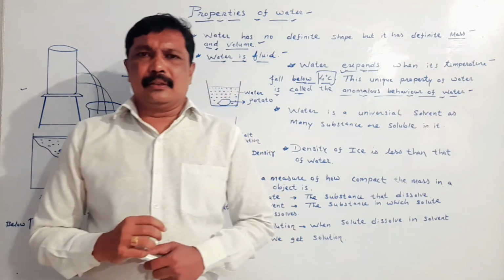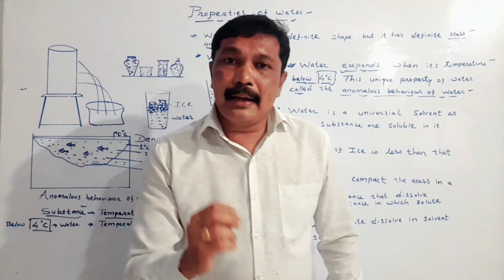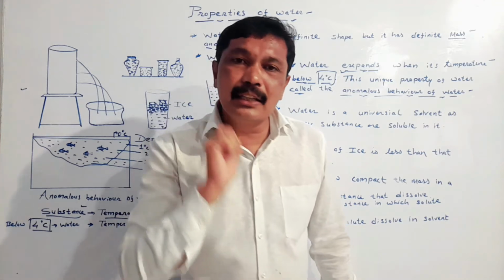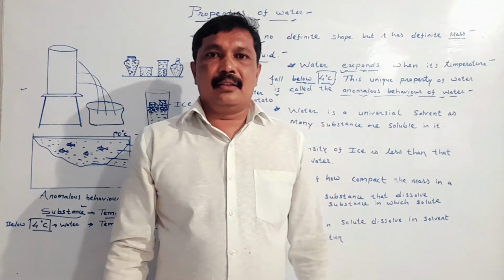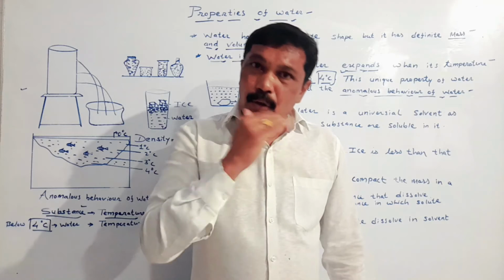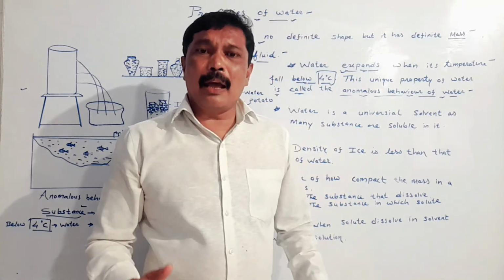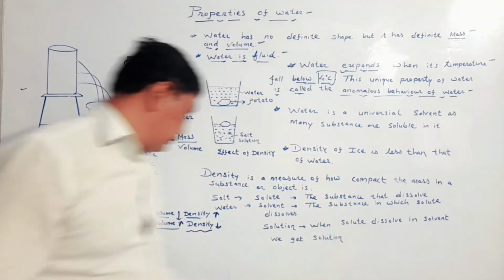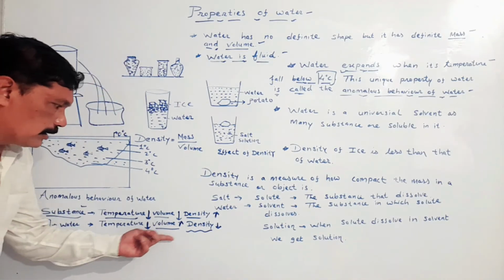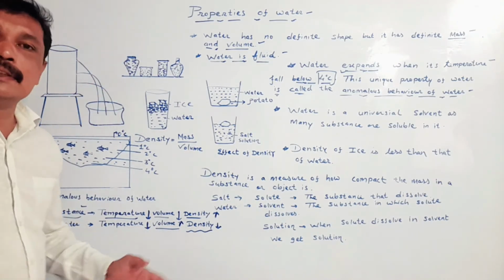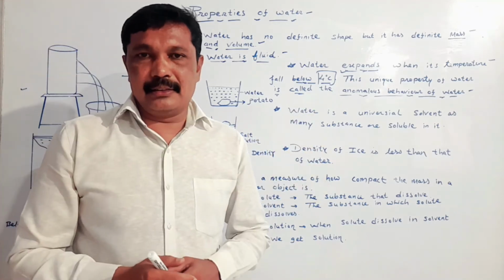My dear student, we know that water freezes at 0 degrees Celsius. And we have seen that below 4 degrees Celsius, what happens? Water expands, and its volume increases, but its density decreases.